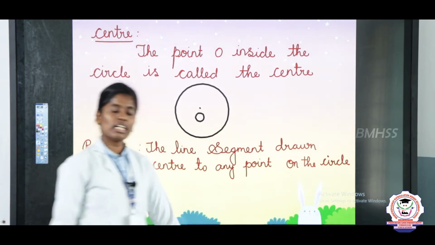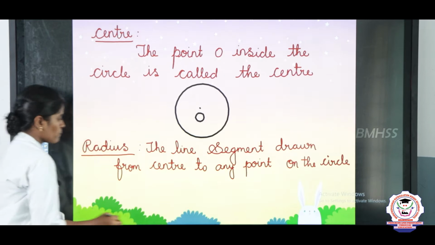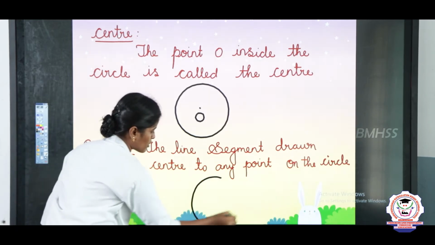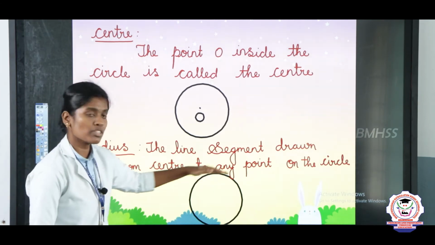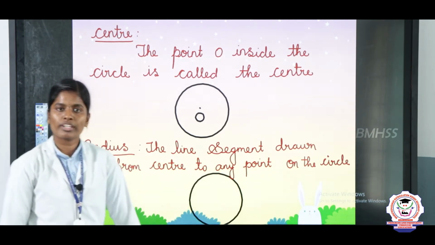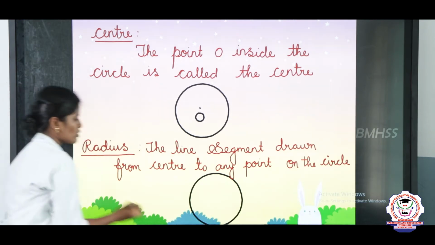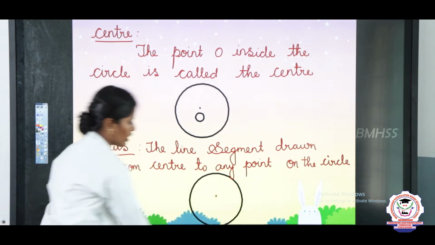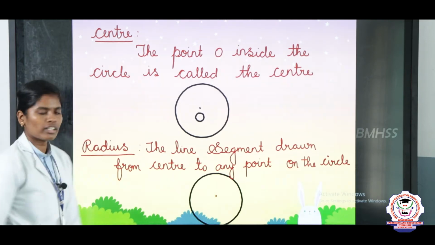So listen children, now I am going to draw the radius figure. So draw one circle. So this is the circle. What is meant by radius? A line segment drawn from the center to any point on the circle. Now I am going to give the center point. So this is the center. Okay, the line segments drawn from the center to any point on the circle.